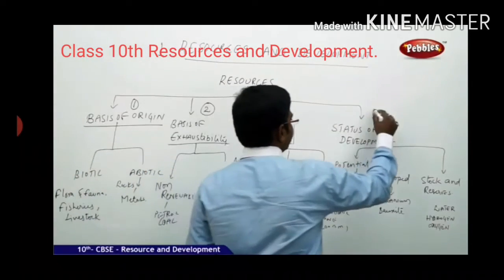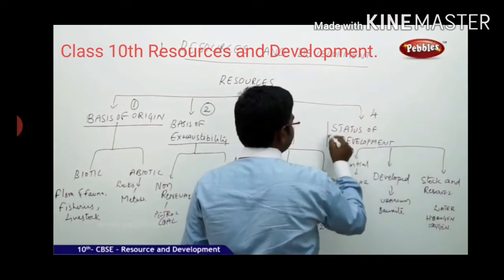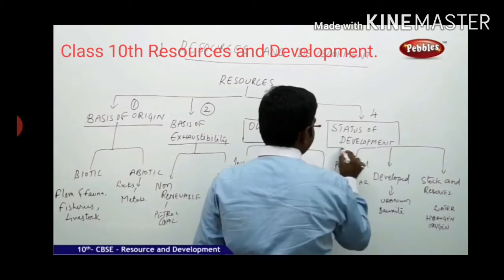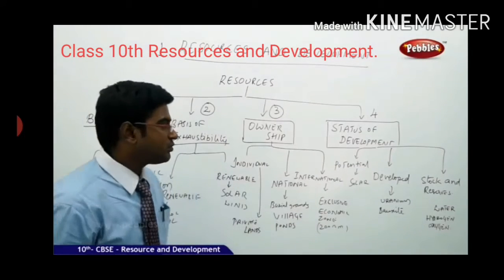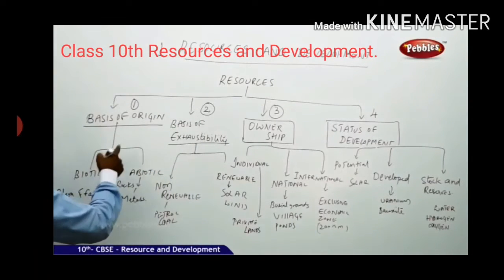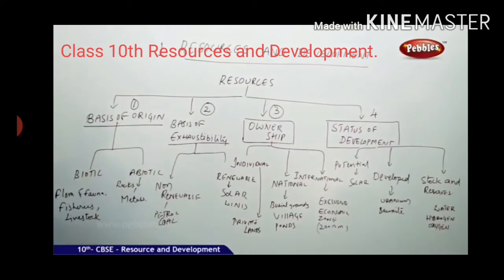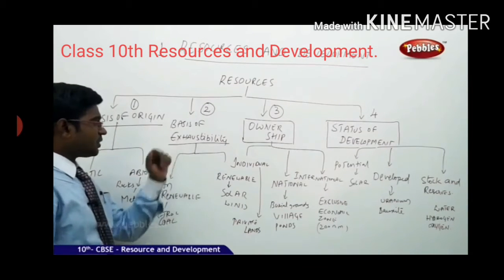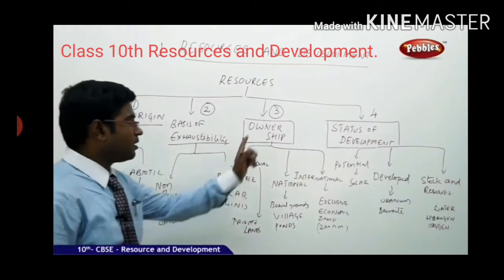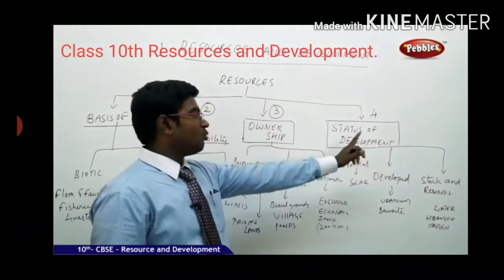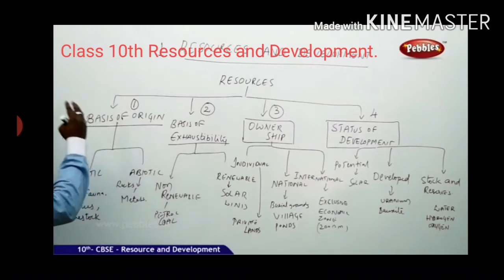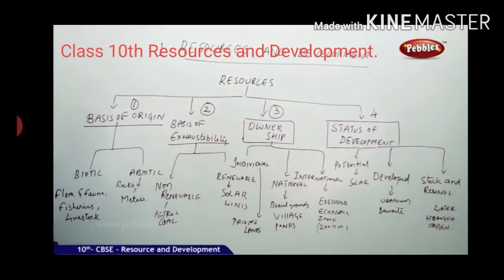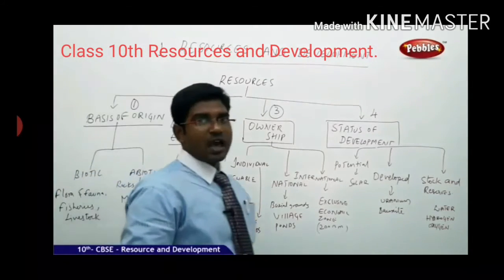Coming to the fourth one, status of the development. What is the status of the development of that particular resource? On these four bases, the resources are categorized. First one, basis of origin; second, basis of exhaustibility; third, basis of ownership; fourth, basis of the status.